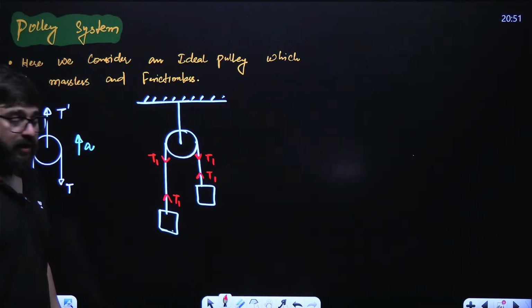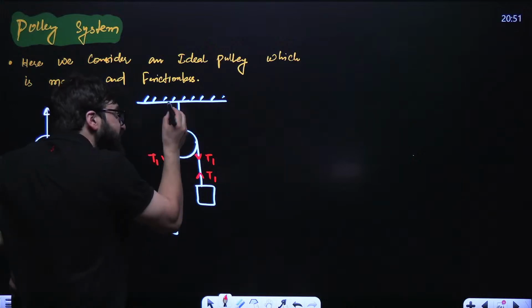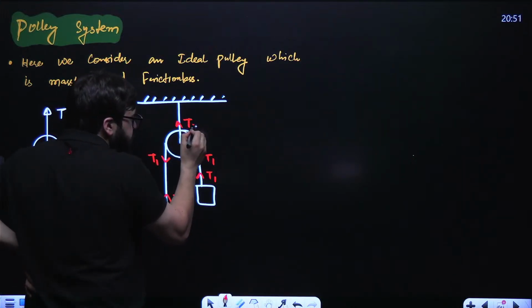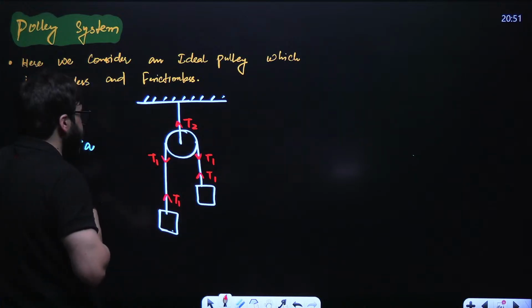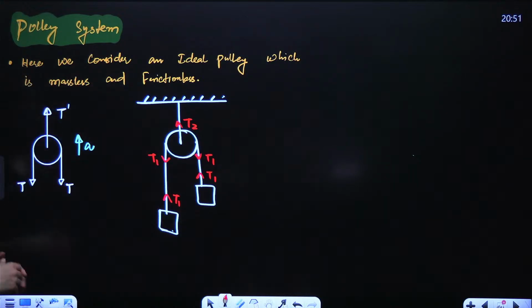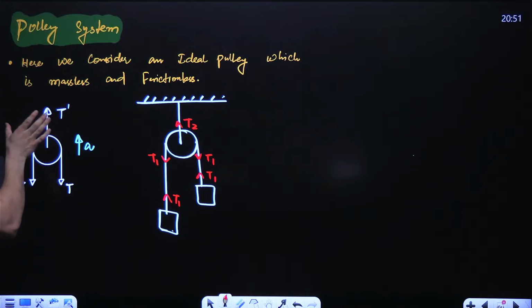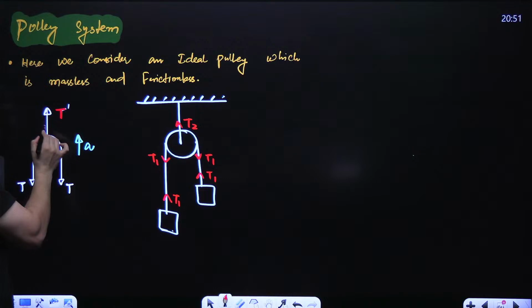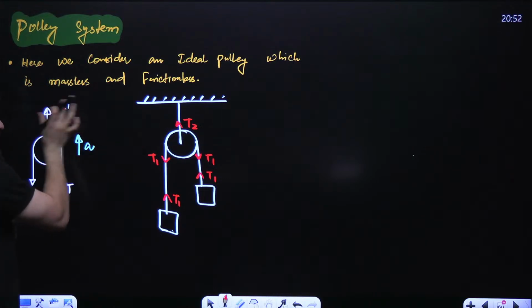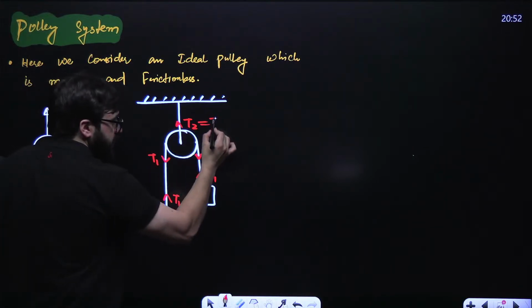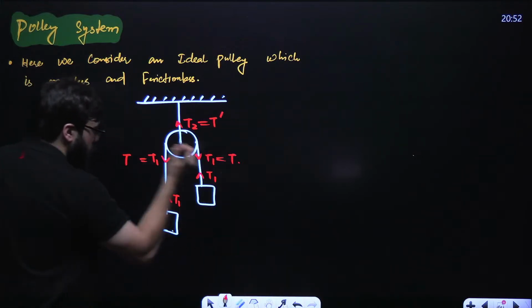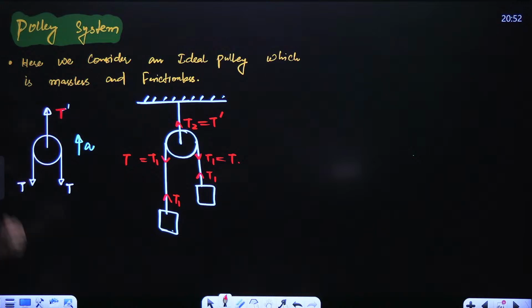Now, if this is one rope and this is another rope over here, in this one it is tension T2. Same as I have mentioned over here. In the upward direction, I'm saying tension T dash. Let's suppose this is T dash, and this T1 is T, and this will also obviously be T. This is T, and this is T dash.